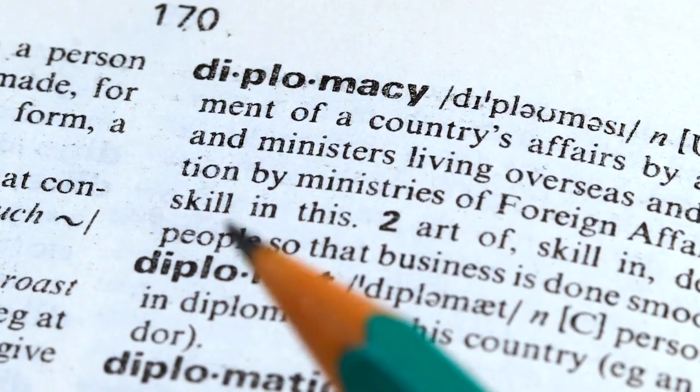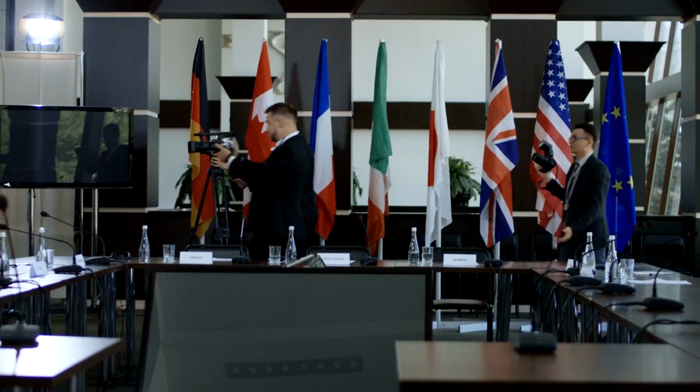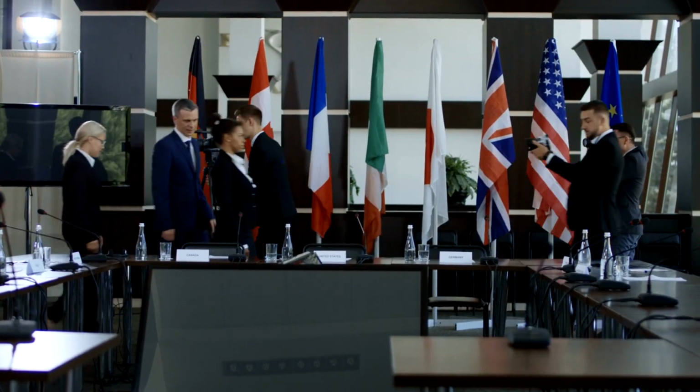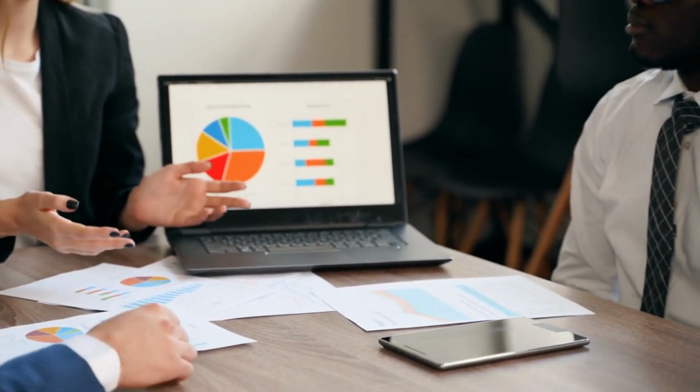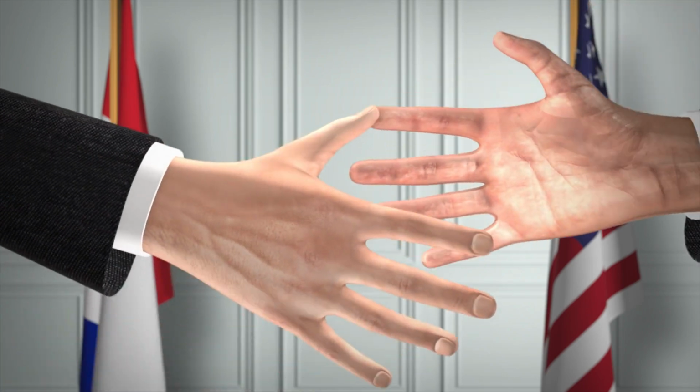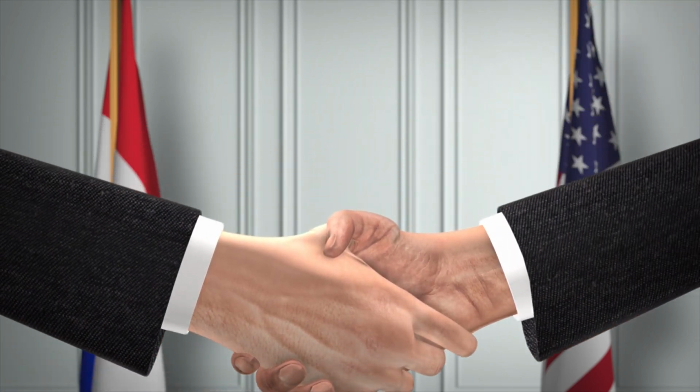Diplomacy is a key strategy in global governance. Leaders meet at summits like the G7 and G20 to discuss global issues. These meetings can lead to important agreements and collaborations. In 2016, the Paris Agreement was a result of years of diplomatic efforts.